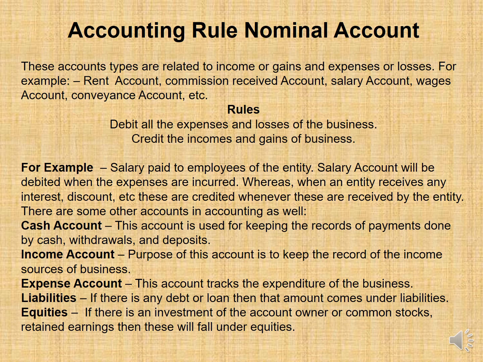Accounting rule: nominal account. These account types are related to income or gains and expenses or losses. For example, rent account, commission received account, salary account, wages account, conveyance account, etc. Rules: debit all the expenses and losses of the business. Credit the incomes and gains of the business.